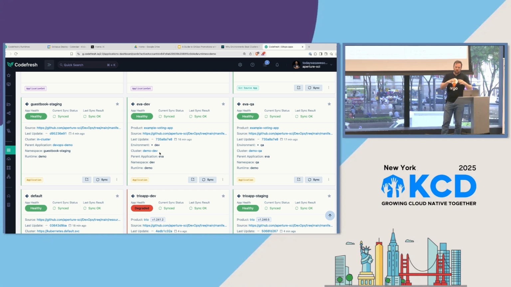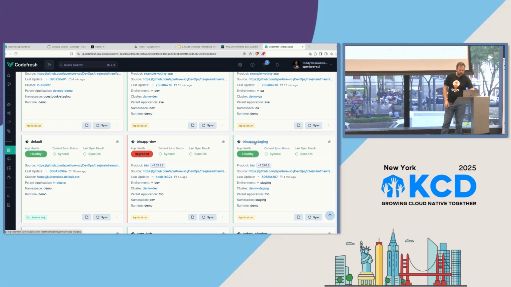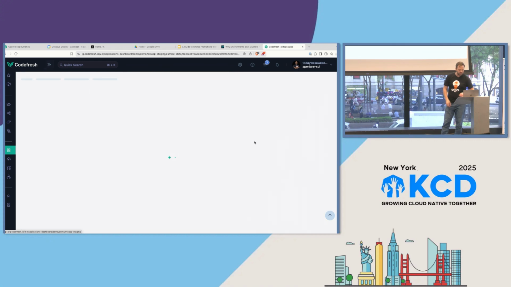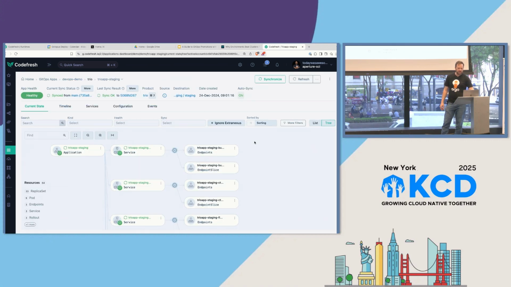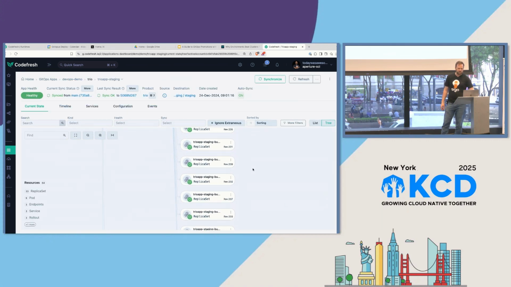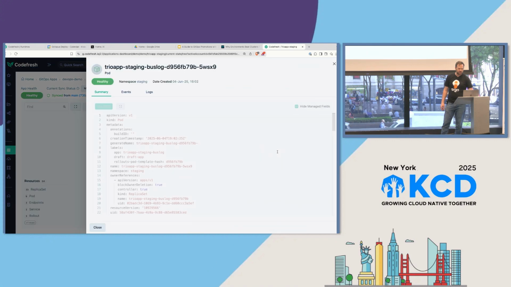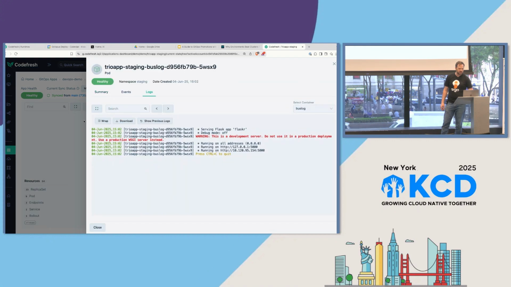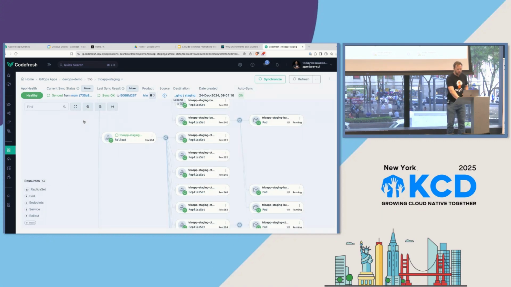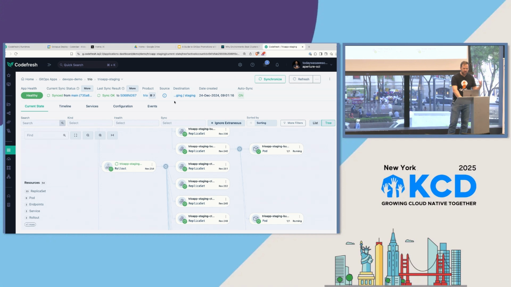So here, no matter where these clusters are, where these runtimes are, I as a developer, again, what do developers do? They don't care about all that stuff, right? They care about shipping their change to production. So I'm looking at these applications, and if I jump into one of these, let's try this one. If I click into it, again, you're going to see an interface that is very similar to Argo CD. I can jump in, I can look at my pods, I can review my logs, all the stuff that you normally do. But we also introduced this concept of a release timeline.